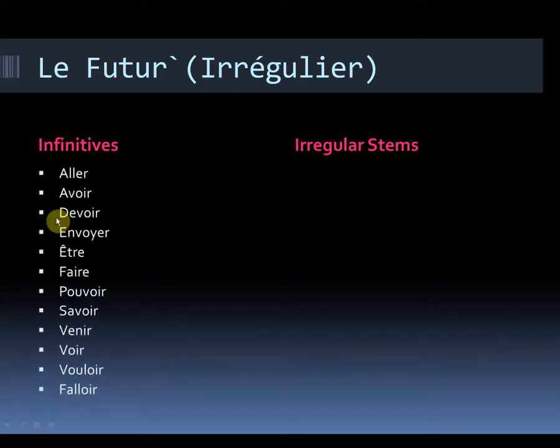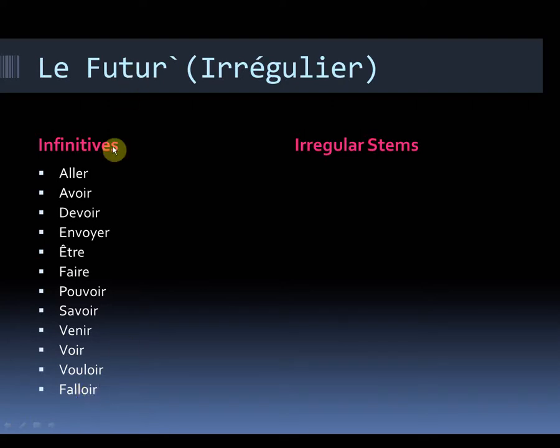So here we have our list of irregular future infinitives. Aller, obviously meaning to go. Avoir, to have. Devoir, to have to or to must. Envoyer, to send. Être, to be. Faire, to do or to make. Pouvoir, to be able to or to can. Savoir, to know a fact. Venir, to come. Voir, to see. Vouloir, to want to or to wish to. And falloir, a rarity, but an excellent one to be able to use in a piece of controlled conditions coursework or in your oral exam, meaning to be necessary, and only stands in the il form, so it makes it that bit easier.